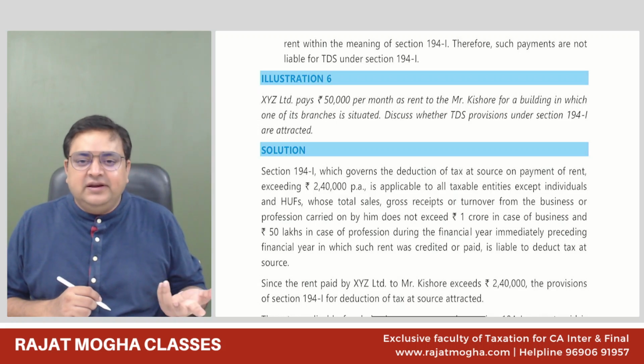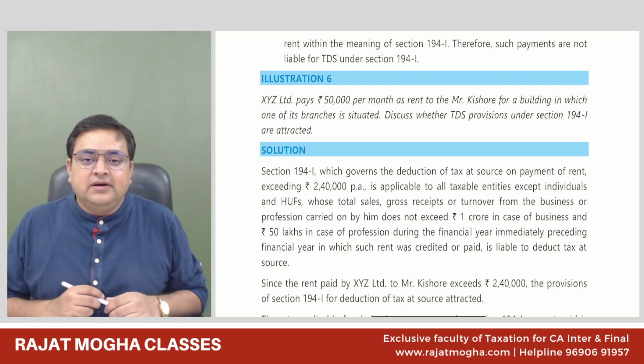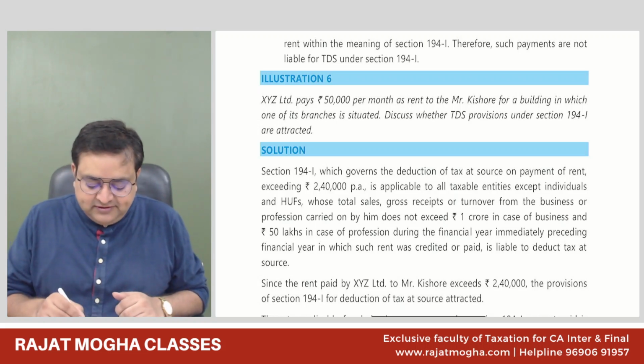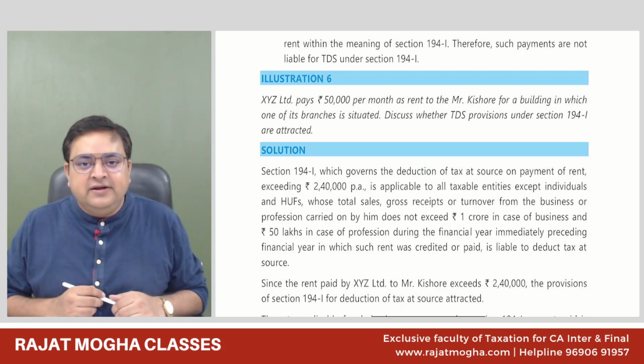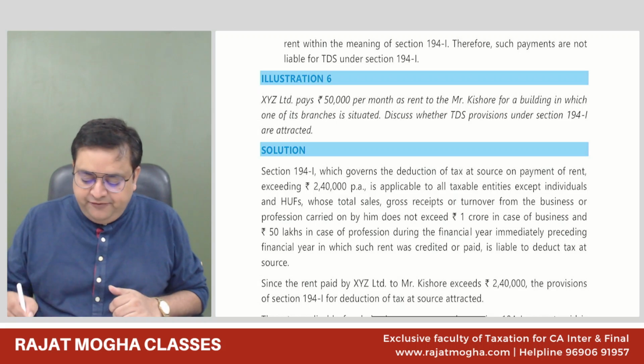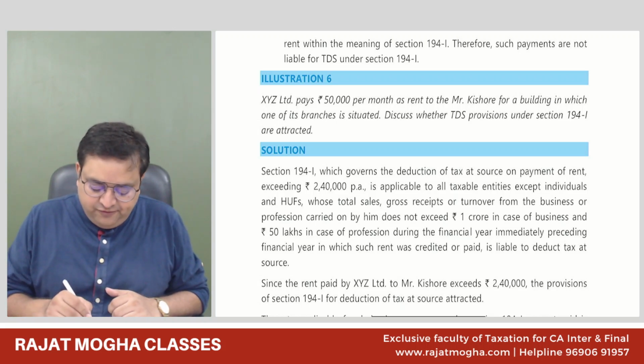So let's say generally we take a building on rent, so 10%. Even if we take furniture on rent or any other thing on rent, 10%. Only for machines, it is 2%. So this is 194I, any person other than individual or HUF. But yes, big individual and HUF are covered over here. We have another section, 194IB.